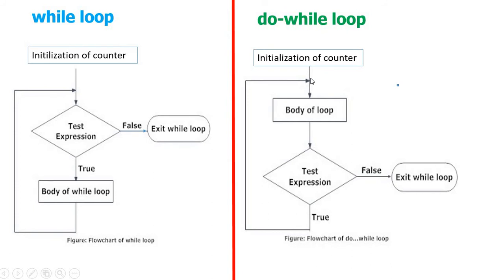Directly from initialization of the counter to the body of the loop. So this loop will execute a minimum of 1 time. For the second time, based on the test condition, it may or may not execute. This is the difference between the while loop and do while loop execution.